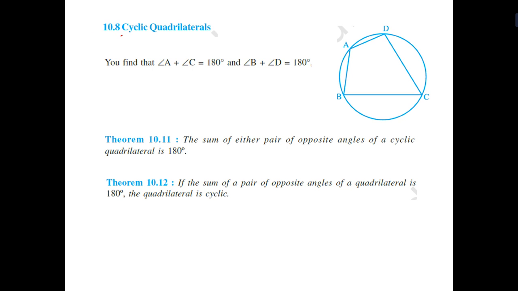Now cyclic quadrilateral. In a cyclic quadrilateral, opposite angles are supplementary. That is, the angle here and here total is 180. A plus C is 180, and B plus D is also 180.